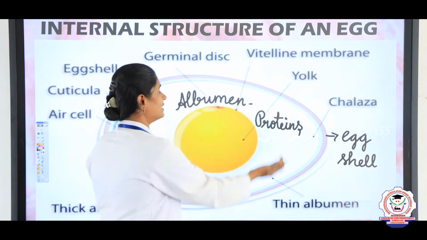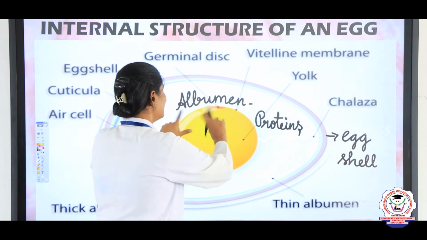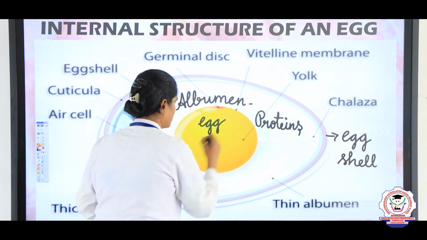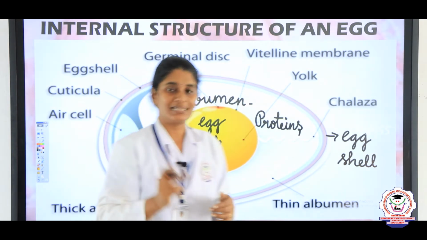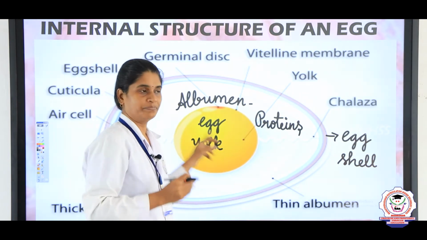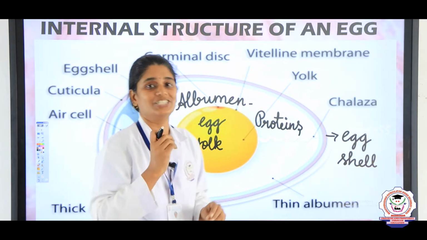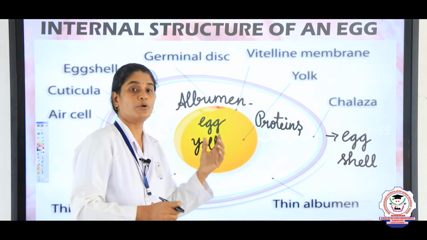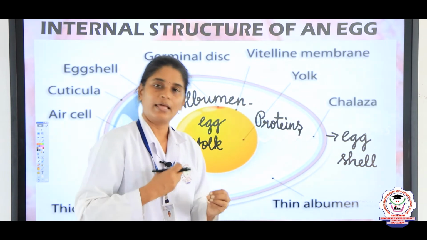Inside the albumen you can see the yellow part, right? This yellow part is known as the yolk, the egg yolk. This egg yolk is rich in vitamins, minerals and fat. It is the part people call the curry. The egg yolk provides nourishment to the embryo. It provides food for the embryo.